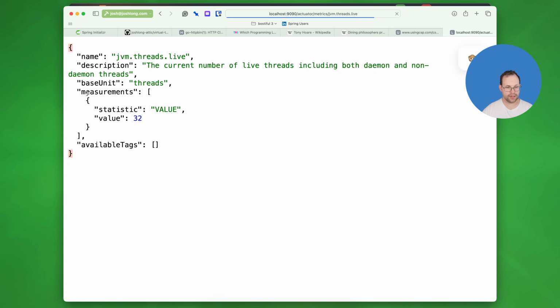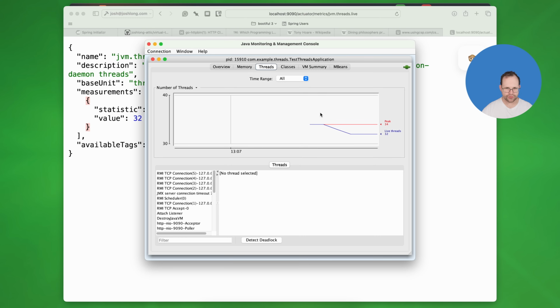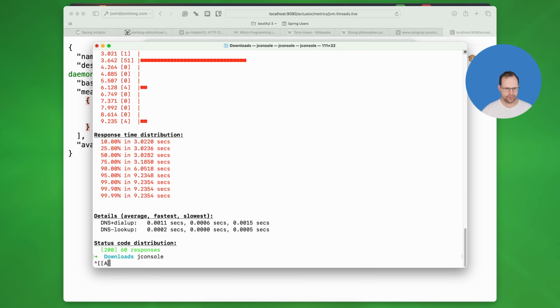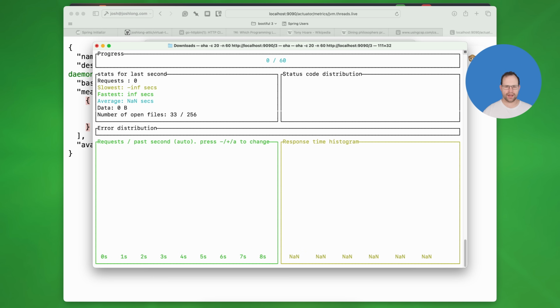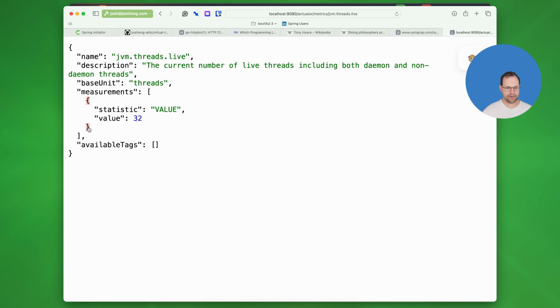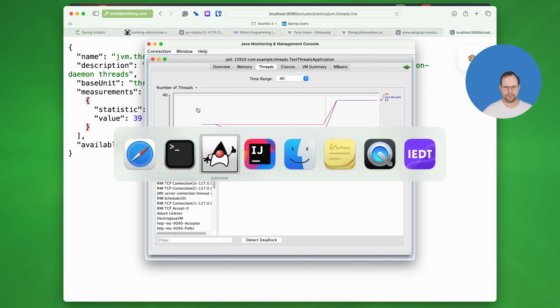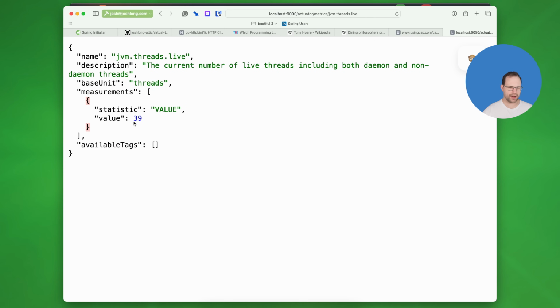All right, so if we go back here, it says 32, etc. So it's doing stuff with threads behind the scenes, just starting up the JDK. So now you know how many live threads we've got before we've run OHA again, okay? And again, we haven't enabled virtual threads. So now, if we go back here and run one more time, then go back to the live threads, 39, right? You can see it's created extra threads to handle the load because there's not enough threads to handle the work otherwise, and it still took 12 seconds.